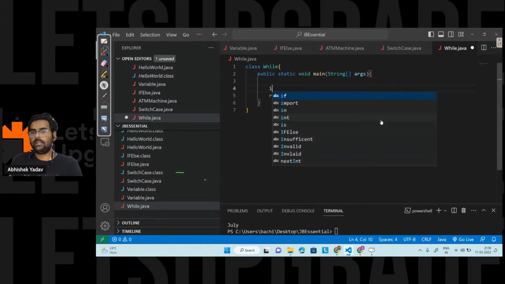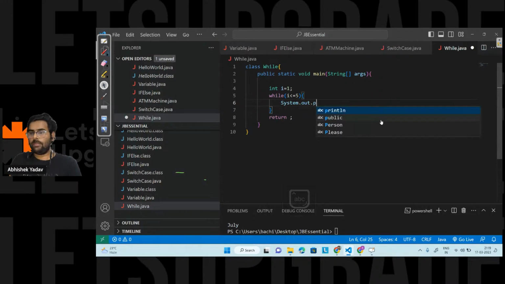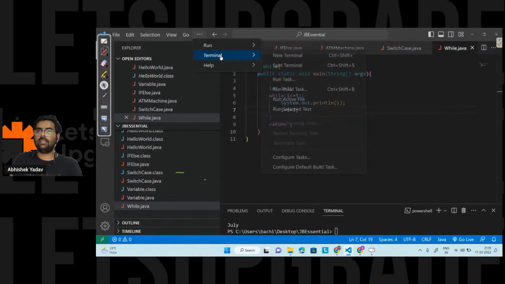Here let's write a variable, that is int I is equal to 1. After that, while I is less than or equal to 5, right? And after that, here I will write System.out.println, and here I will write I, and after that I will update the value of I, that is I is equal to I plus 1. Let's run the code and see whether I am getting the correct answer or not.